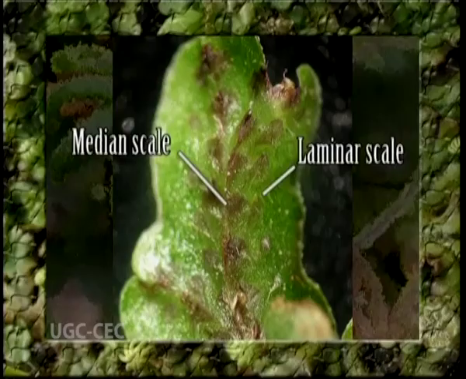Each scale is multicellular, membranous, plate-like and 1 cell thick. They are purplish in color because of the presence of anthocyanin. Oil cells are also present in the scales. The marginal scales possess mucilage papillae. Mucilage protects the cells from desiccation. The scales retain moisture and transport water by capillarity.